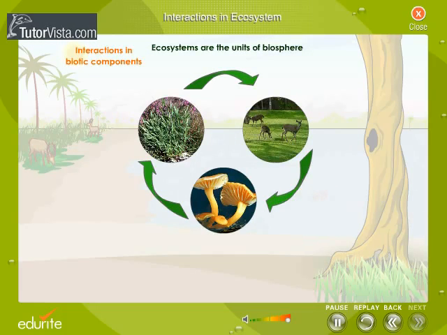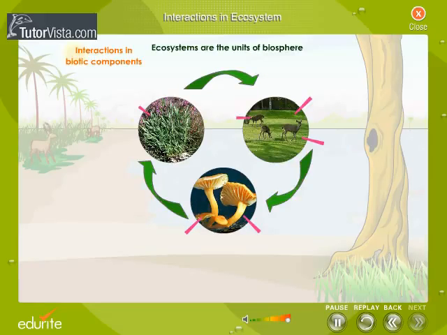Intra-actions in biotic components, or interactions among biotic components. The producers, consumers, and decomposers are called biotic components. The major interaction among these components is the passing of food materials and energy from one to the other.